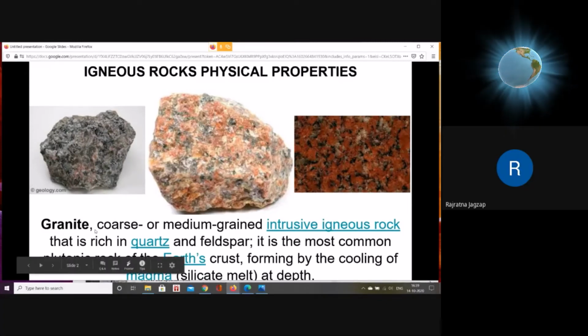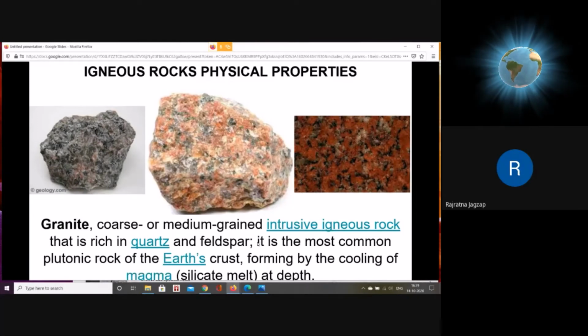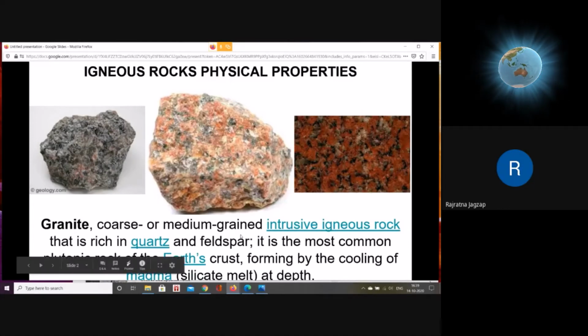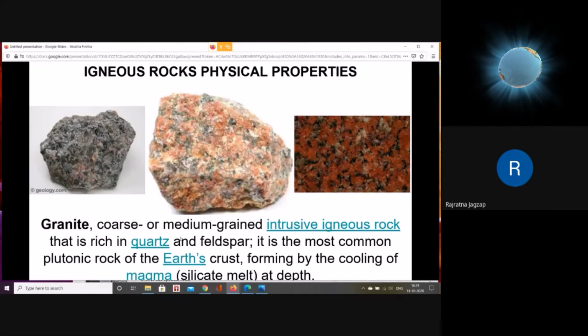It says that granite is a coarse grained, medium to coarse grained, or sometimes medium grained rock, which is an intrusive igneous rock. Now I need not tell you what an intrusive rock is. The rocks which are formed below the surface, or inside the crust, are called intrusive because they are formed inside. So it is a coarse grained intrusive rock, mainly of plutonic origin. That means it is formed at greater depth, and it is rich in quartz and feldspar.